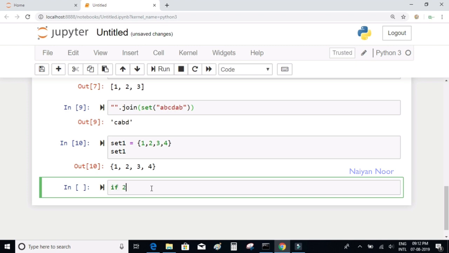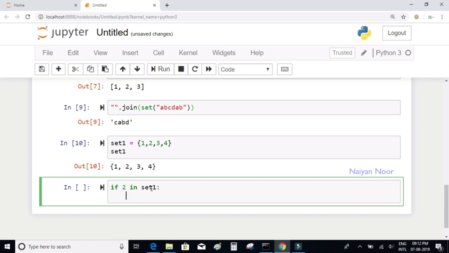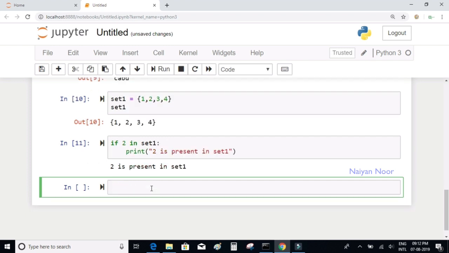So I'll write if 2 in set1, I am going to print 2 is present in set 1. Since 2 is actually present in our set, it is going to print the statement.